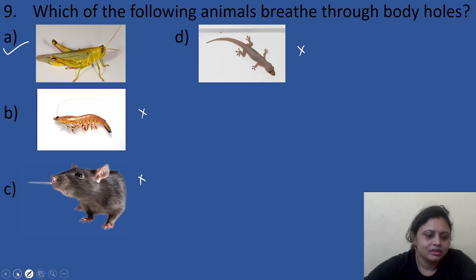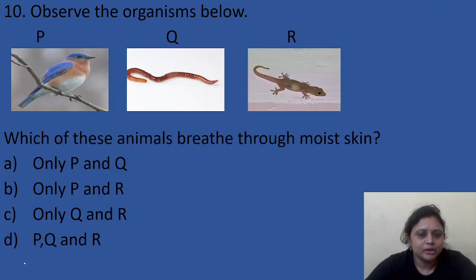Next, observe the organisms below. We have an image of certain organisms. Which of these animals breathe through moist skin? Is it a bird? Is it earthworm? Is it lizard? What will be the answer? Here the correct answer is earthworm and lizard. These animals can breathe through moist skin. So the correct answer is option C, that is only Q and R.